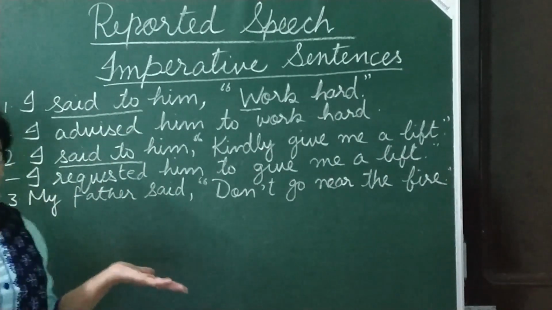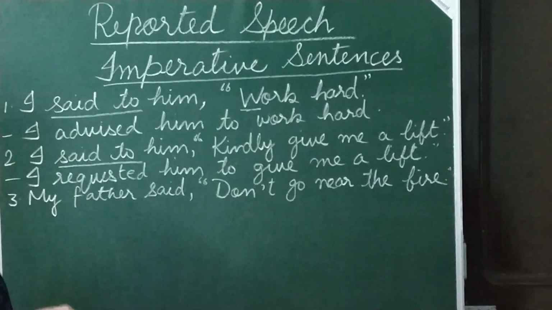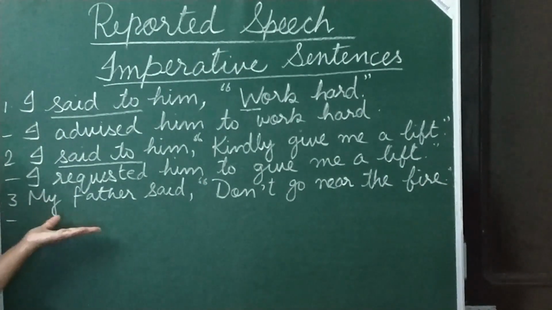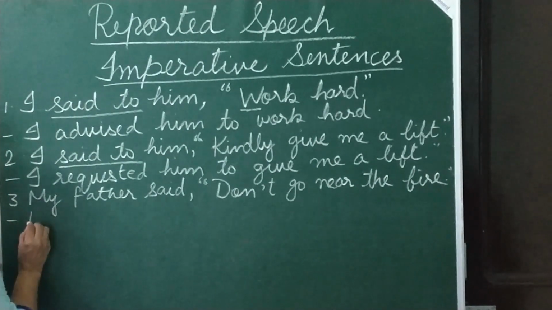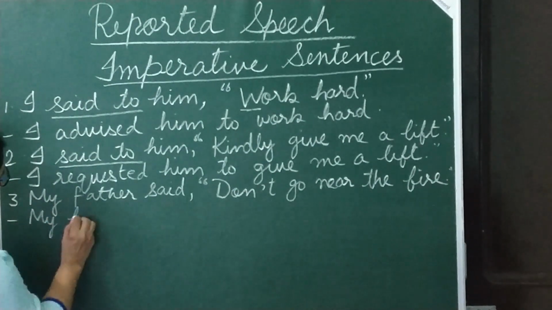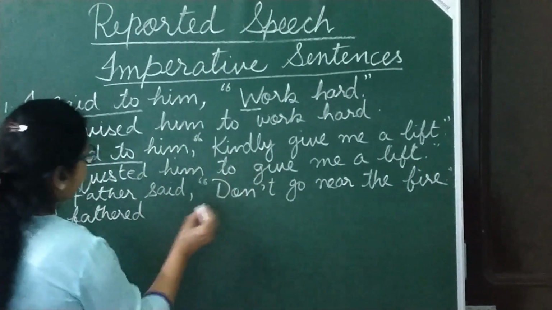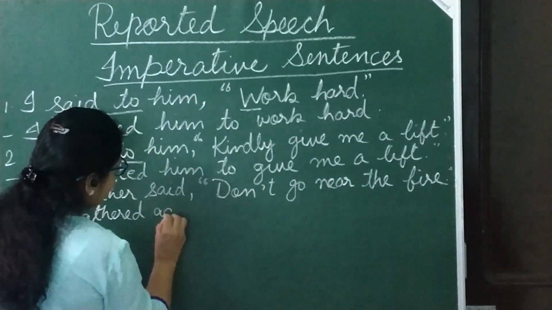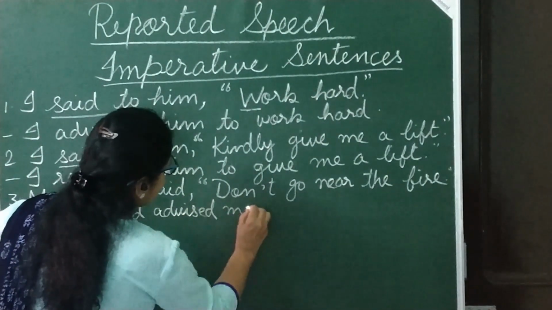So here also our reporting verb is going to be converted into advised. So it is understood father is advising me only. So my father advised me.